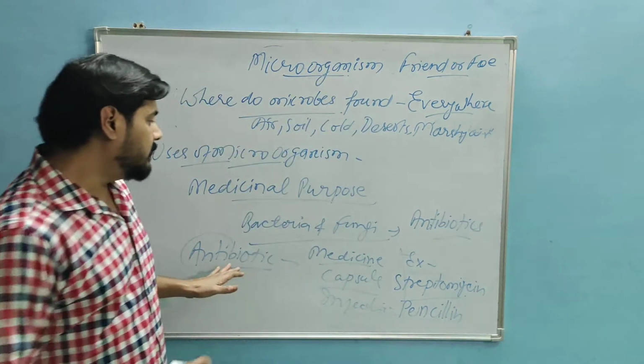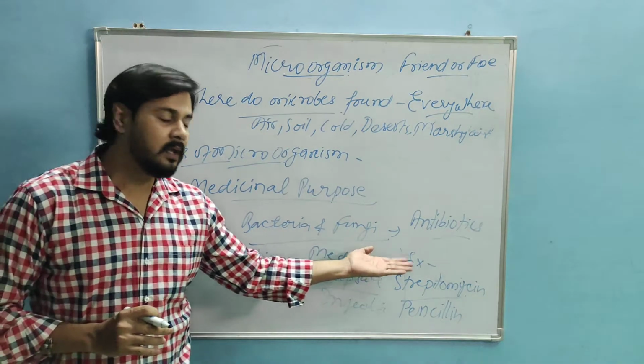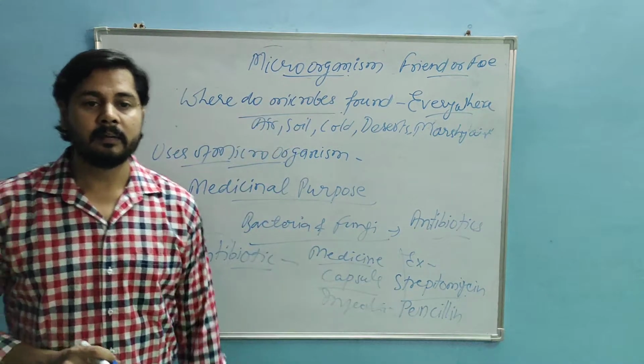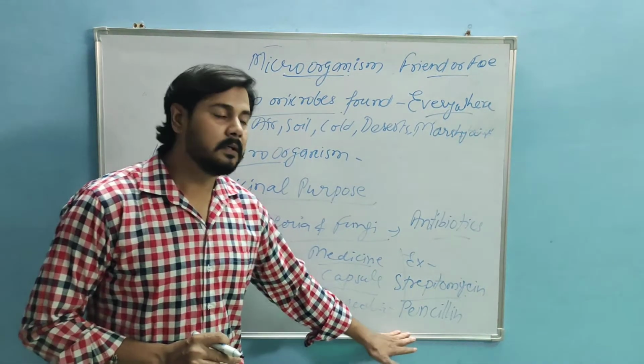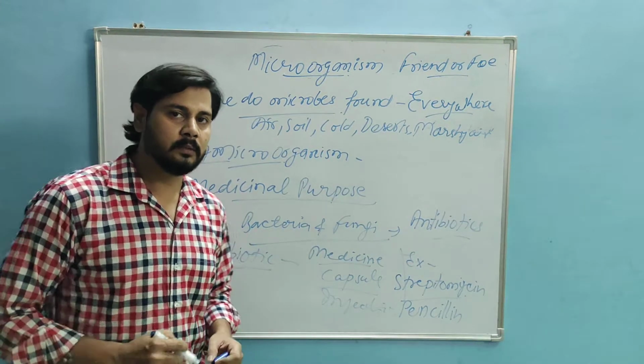These are the antibiotics which are made from bacteria and fungi. The first antibiotic was given by Alexander Fleming. Penicillin is used to kill or to stop the growth of microbes.